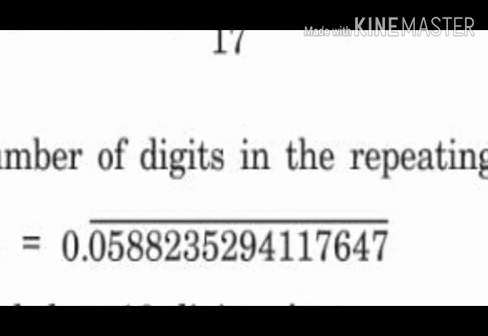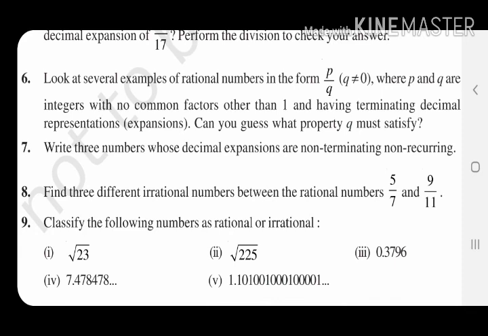For example, if you check 10 by 3, the denominator is 3, so the maximum is 2, but here we are getting 3.333333, that means only one digit is repeating. The maximum is the limit of the denominator. Then we will go to the next question. It is question number 6.